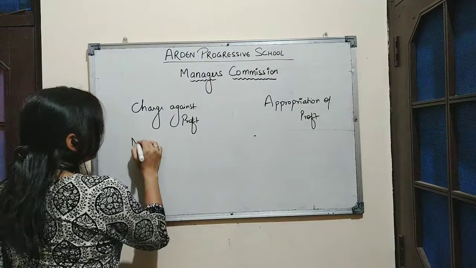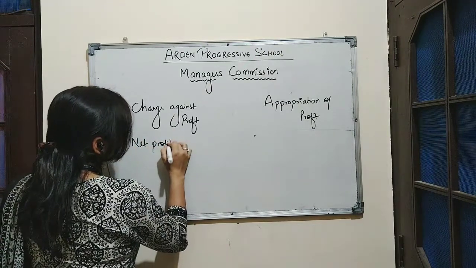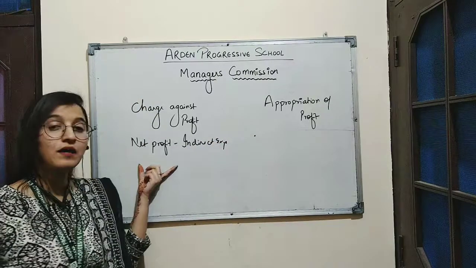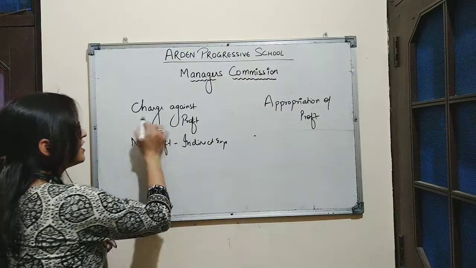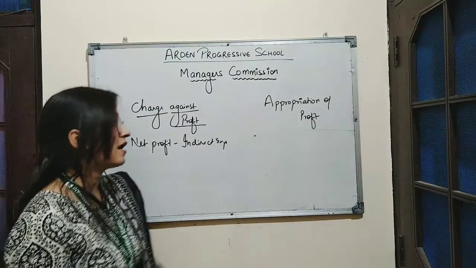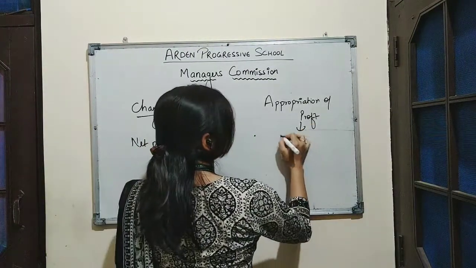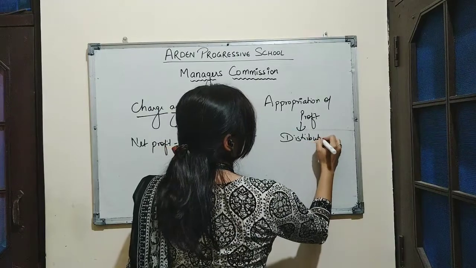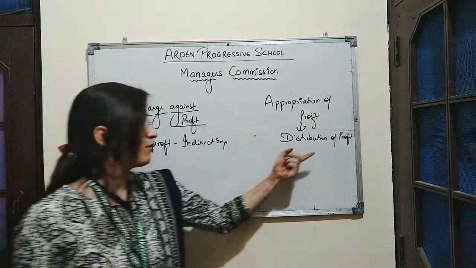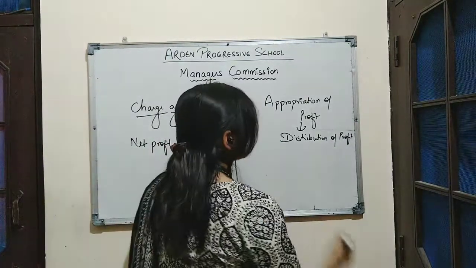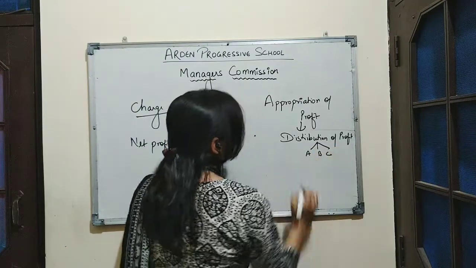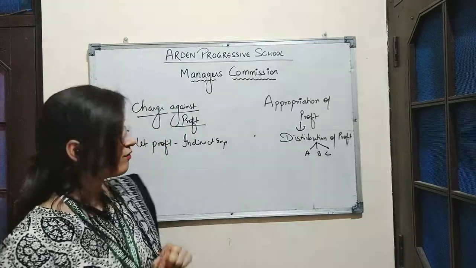So here, which expenses? Indirect expenses. Indirect expenses are deducted from net profit. That is why it is considered as charge against profit, because these expenses are deducted from profit. And appropriation of profit means distribution of profit. As we know, in partnership form of business organization, profits are distributed among the partners. So distribution of profit is done among the partners. That is why it is known as appropriation of profit.